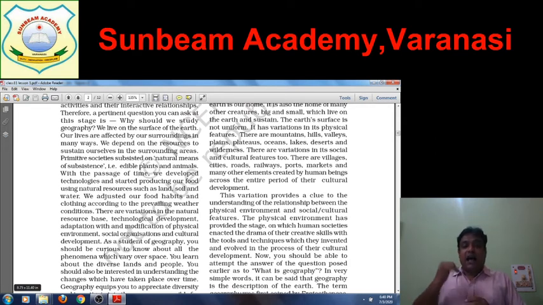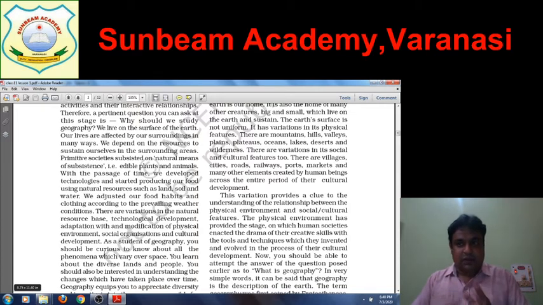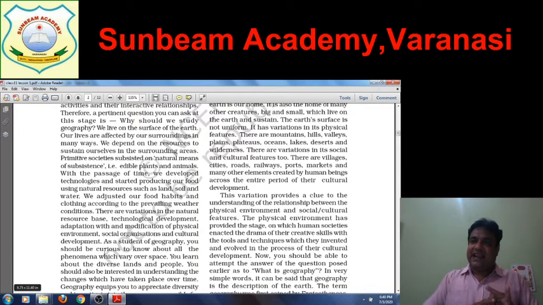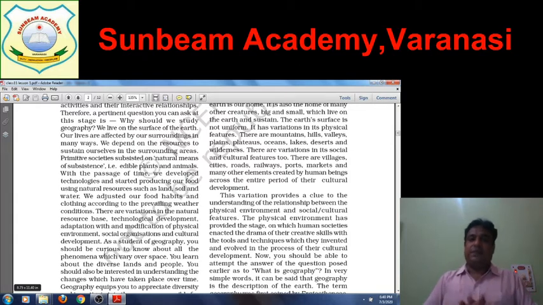So there is variation in the natural resource base, and technological development is not the same. You can take the example of the countries of Africa, which are far behind India in technological development, but the countries of Europe and North America are far more advanced than India. So there is not an equal level of technology developed in the world. Adaptation with the modification of physical environment, social organization and cultural development, all are different.